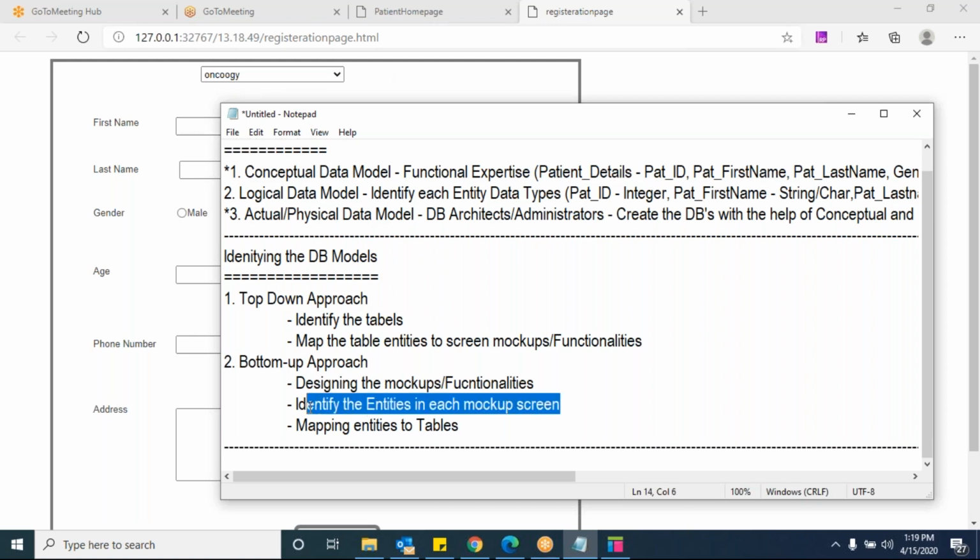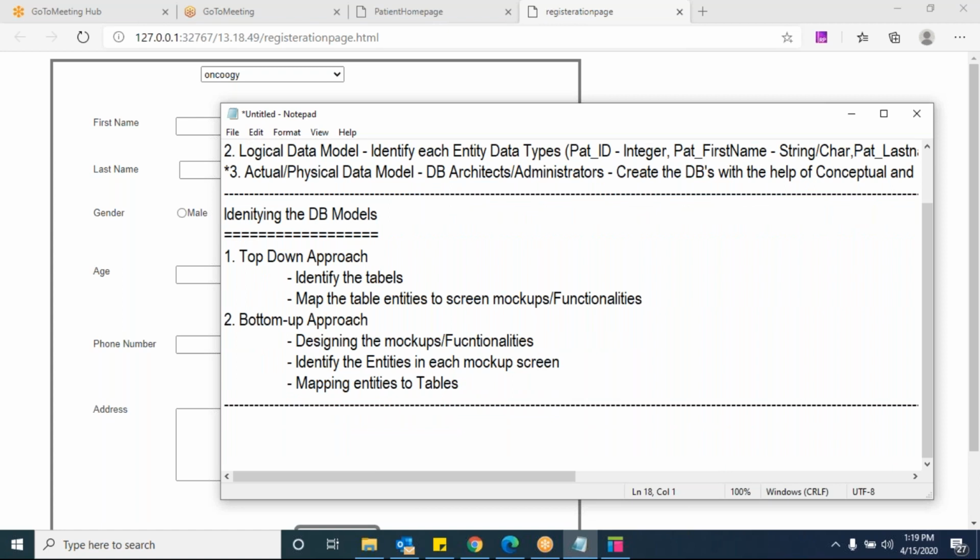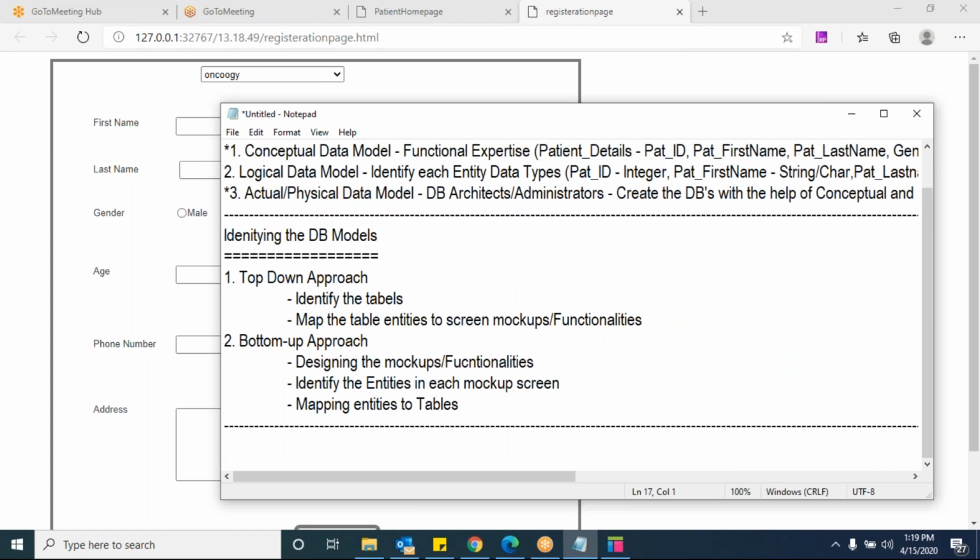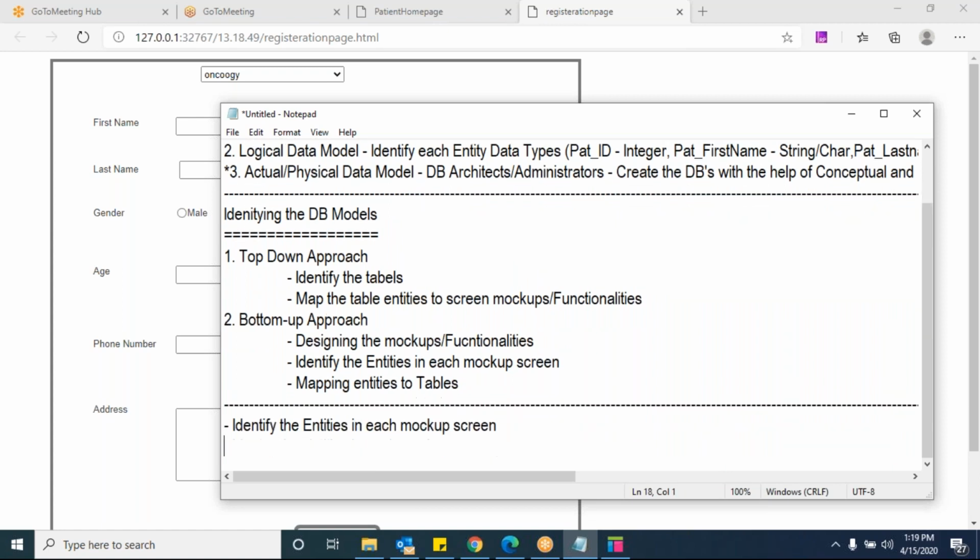Now, while identifying these entities, we may have three types of entities generally. Yes. The first one is page processing or loading entities.